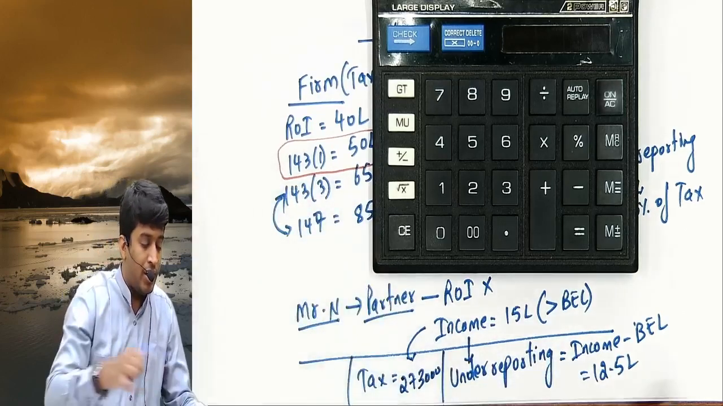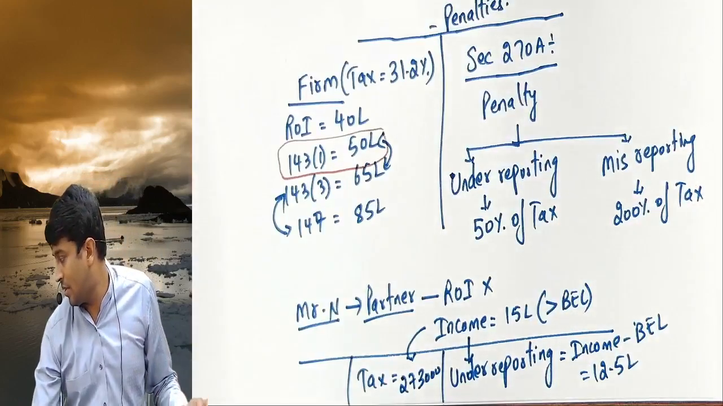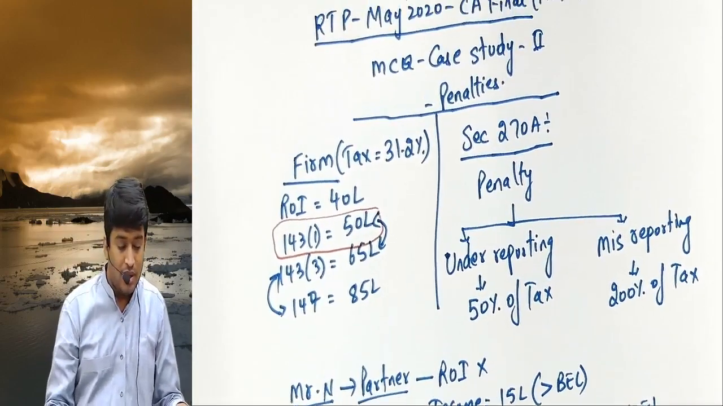And underreporting is 12.5 lakhs. Just keep it ready. Nothing great we are doing. We are keeping it ready. Nothing else. Next.